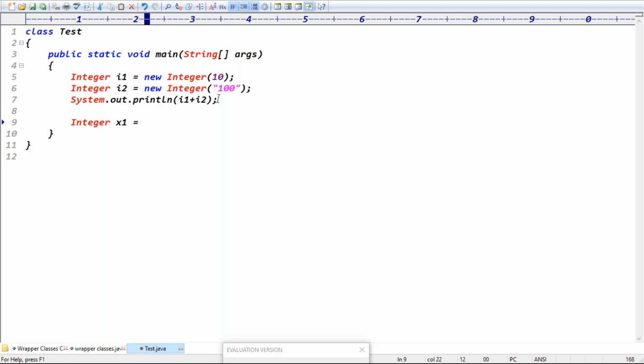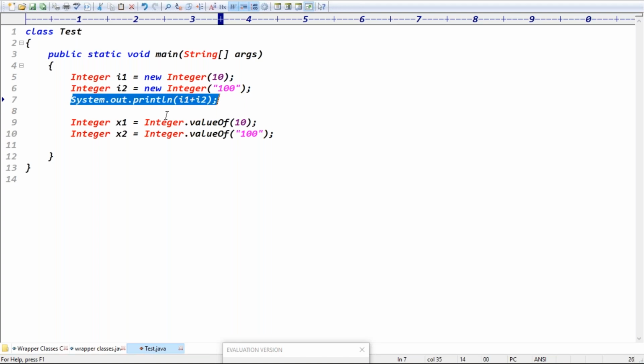Guys, another way to create an Integer wrapper object is Integer x1 equal to Integer.valueOf. The valueOf method is a static method, so we call the static method using the class name, Integer.valueOf, passing 10 here. You can pass a string also, not a problem: in double quotes you can write 100, and this is my x2. Exactly. In the first case you get warnings, but in the second case there is no warning, because the second is the recommended approach, right? Exactly.